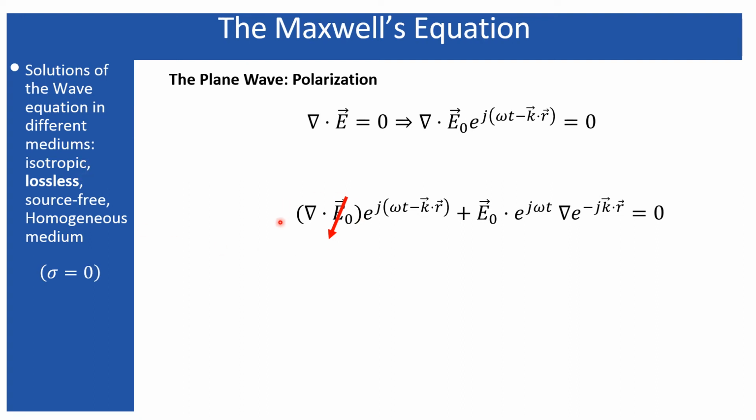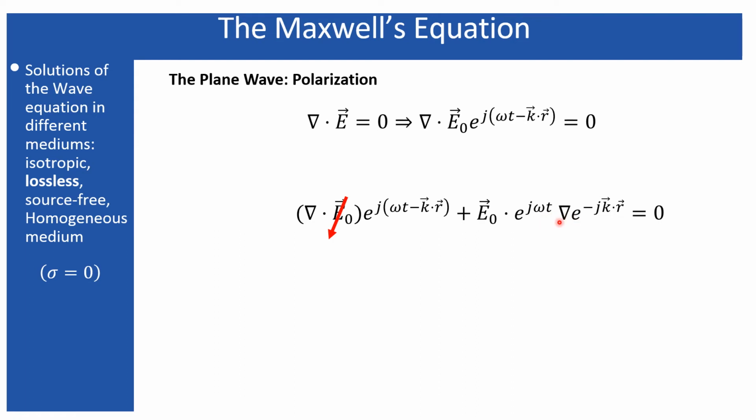So for an infinitely extended medium, this E naught I have obtained as the vector that includes the components ax x cap, ay y cap, and az z cap, where ax, ay, and az, if you remember, I obtained as constants from the solution of the second order space derivative associated with the individual functions of x, y, and z. So E naught is nothing but a constant for an infinitely extended medium. So that is obviously 0, leaving only this part with us.